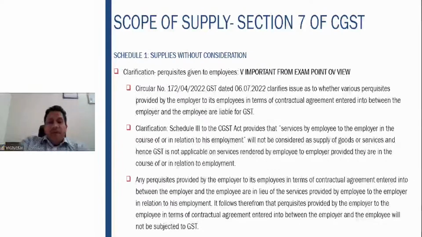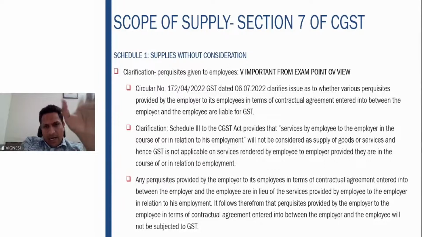So the question came whether, if this perquisite value is more than 50,000, it will come under Schedule 1. But a clarification was given very clearly, saying that in case it is a perquisite by way of a contractual agreement between the employer and the employee, it will fall under Schedule 3, which says neither a supply of goods nor a supply of services.